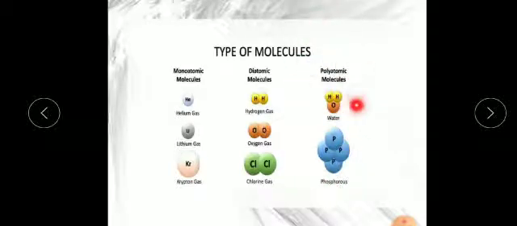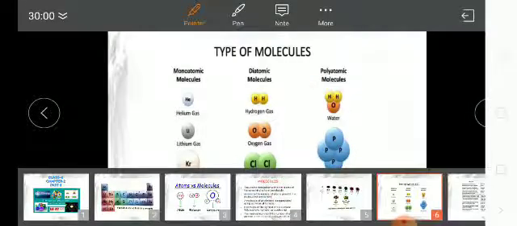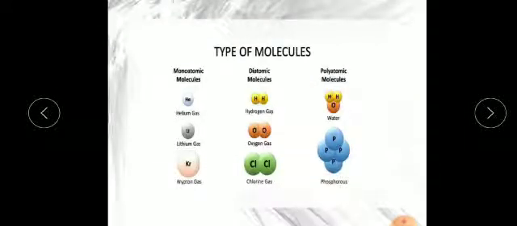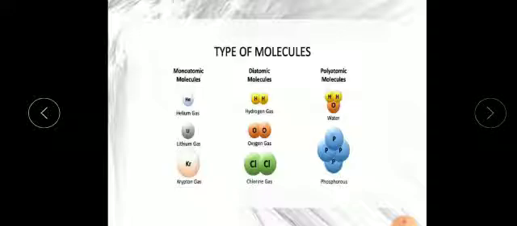Water is a compound made up of 3 atoms, 2 of hydrogen and 1 of oxygen, so it comes under polyatomic. P4 I have already explained, it is also polyatomic. So remember, based on the number of atoms, molecules are classified into monoatomic, diatomic and polyatomic.